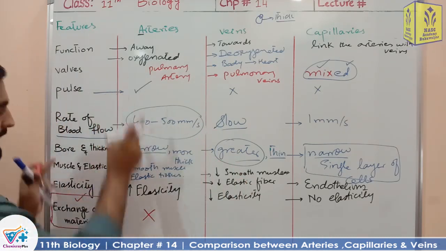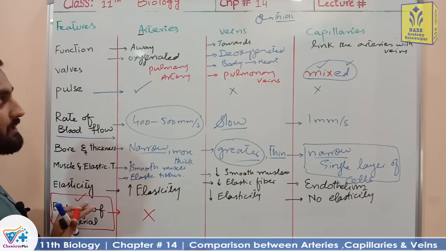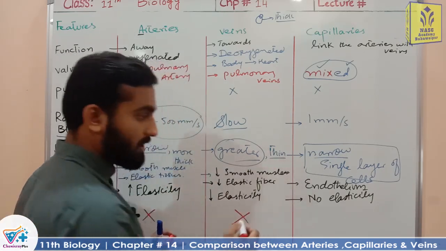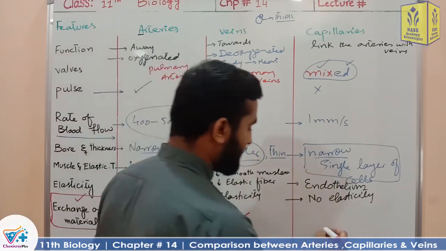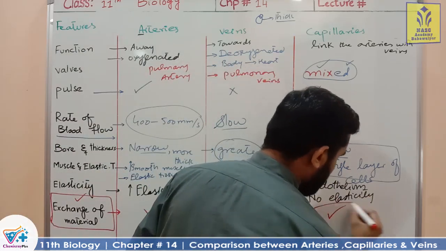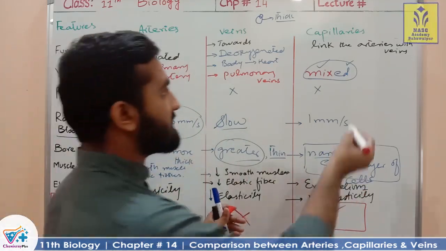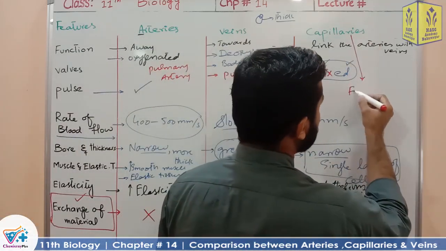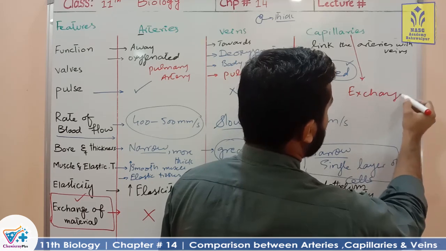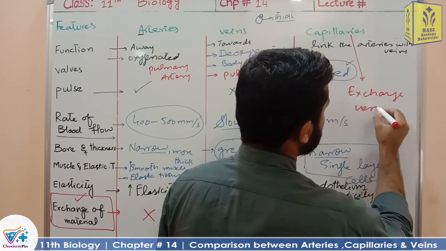So in arteries there is no exchange of material, in veins no exchange, while in capillaries, yes. Due to the exchange of material, capillaries are also called exchange vessels.